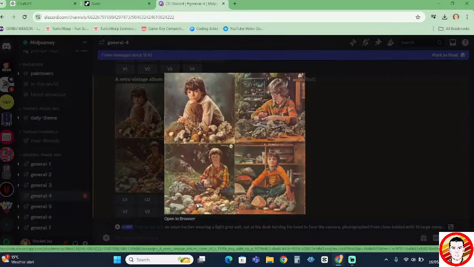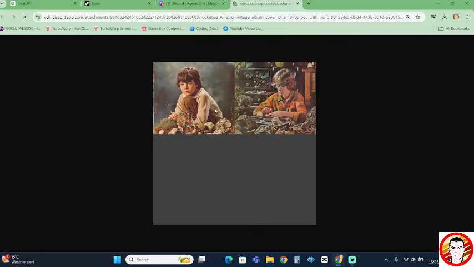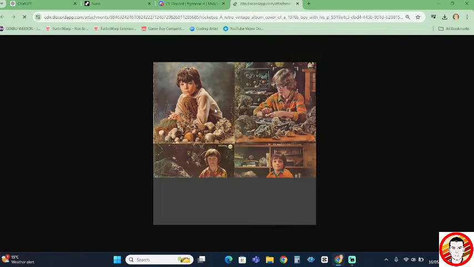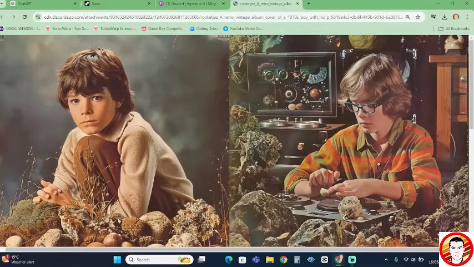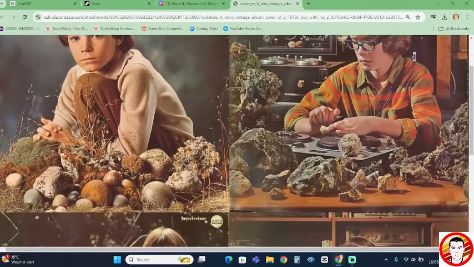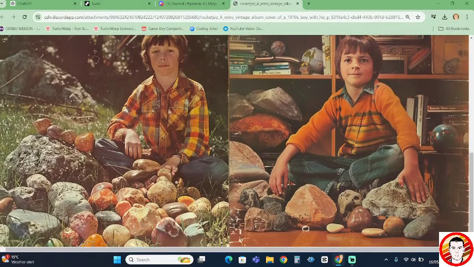And here we are. So it generates 4 images that we can then take. We can select one to upscale it, or we can select one as a basis to generate 4 more. So we have these here. I don't know what he's doing. It sort of does hands right, but sometimes, I mean, what's this? Like that one, again, fingers are a bit mangled for some reason. This one I do like. Him sat with his rocks.